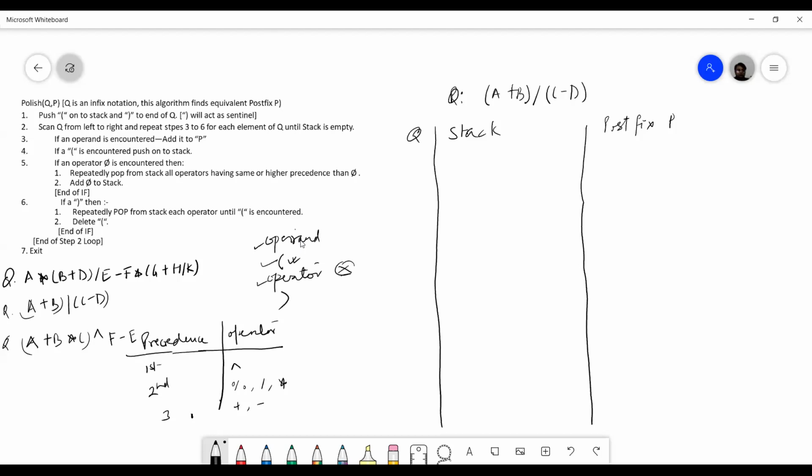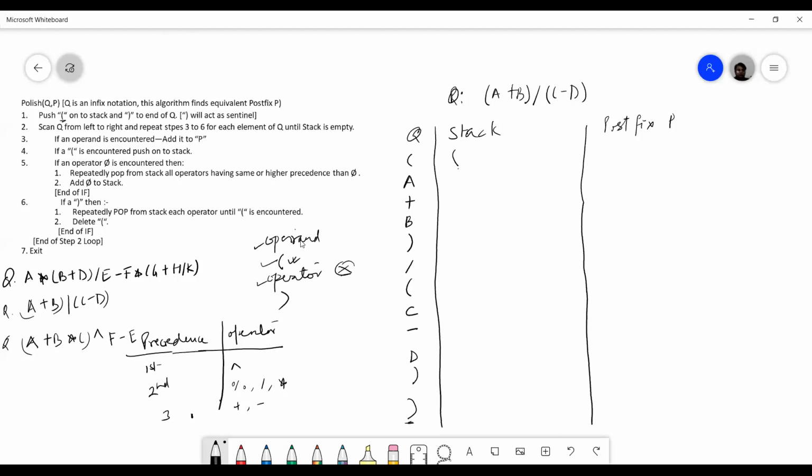So let's solve it step by step. First step says that push a left parenthesis on the stack. So first I will write the expression here: A plus B, then right parenthesis, then division, then left parenthesis, then C, then minus, then D. The first step says put a left parenthesis on the stack, so I put a left parenthesis here. And right parenthesis at the end of Q, so I added the right parenthesis here.